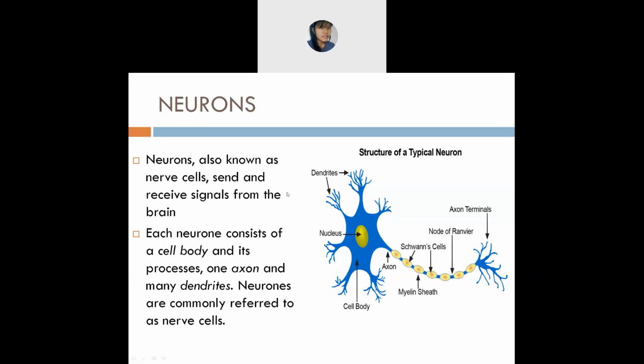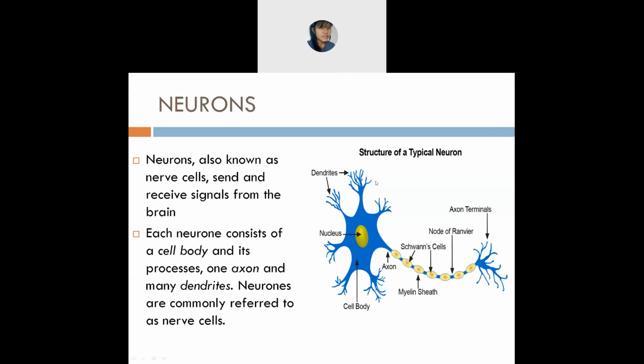These neurons are also known as nerve cells. What will they do? They will receive signals from the brain and send them to other neurons. I will explain this in the next slide.